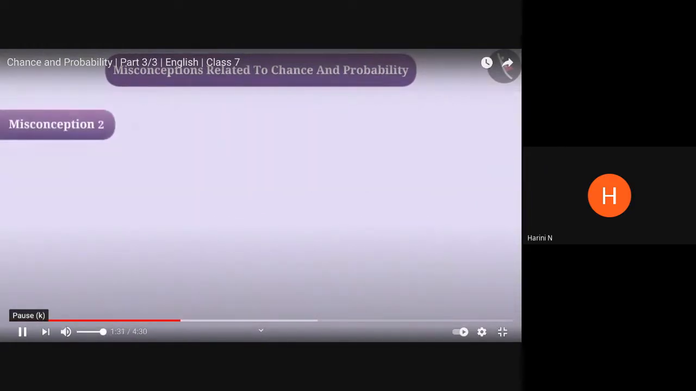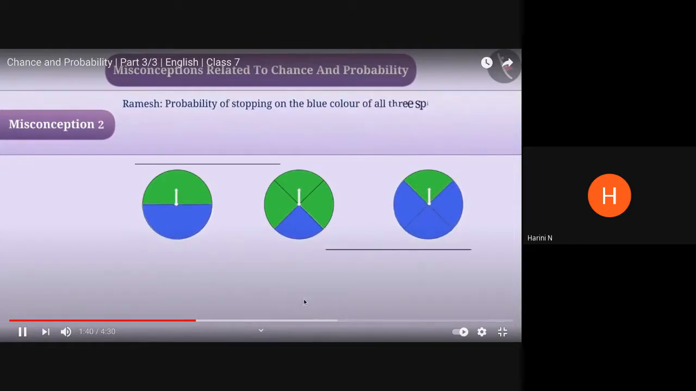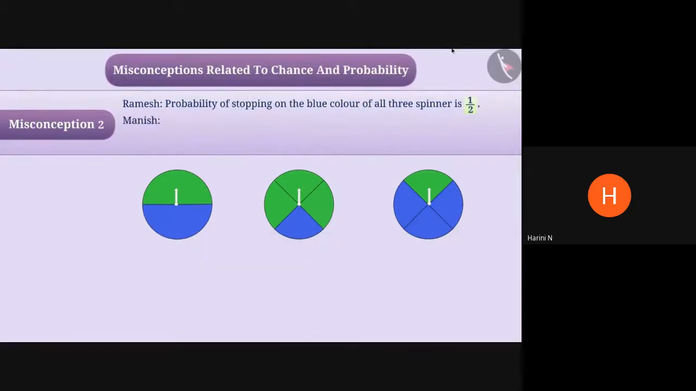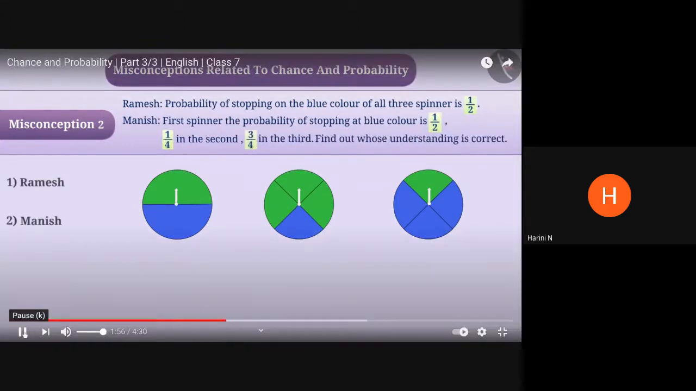Misconception 2. In the shown spinners, there are 2 colors. According to Ramesh, the probability of stopping on blue color of all 3 spinners is 1 by 2. But according to Manish, in the first spinner, the probability of stopping at blue color is 1 by 2, 1 by 4 in second, and 3 by 4 in third. Find out whose understanding is correct.